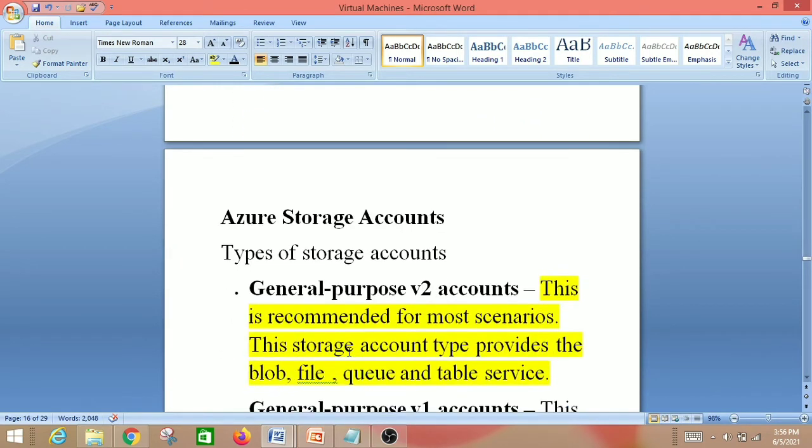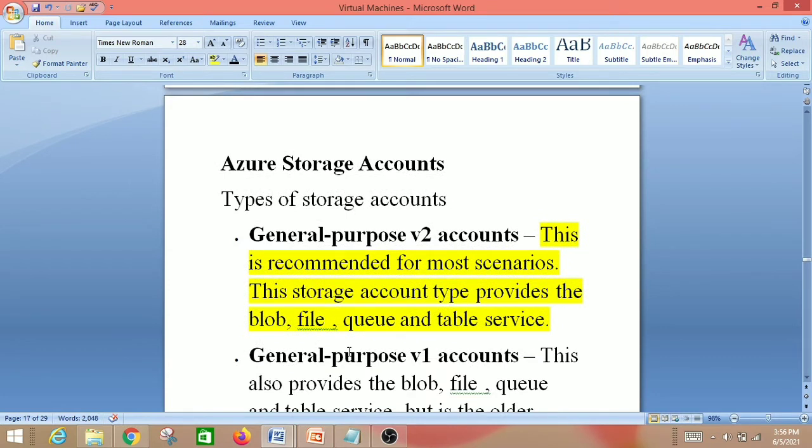So let us move to the next one, that is Azure storage account. This is the most important part of the AZ-900 exam. Just like VM availability, you have to learn this theory for Azure storage account also. You can learn the points which I have mentioned in this video, the highlighted points in the corresponding Word document.